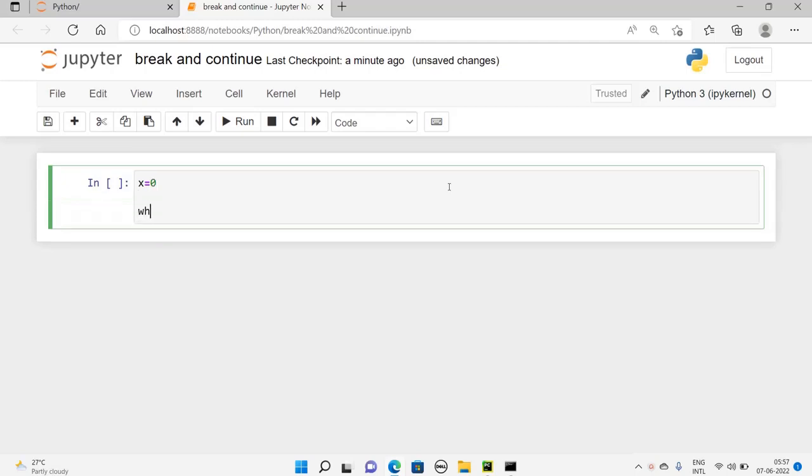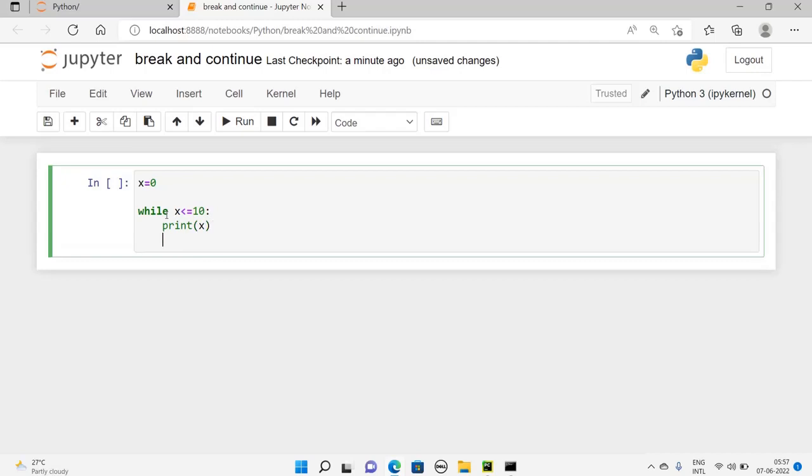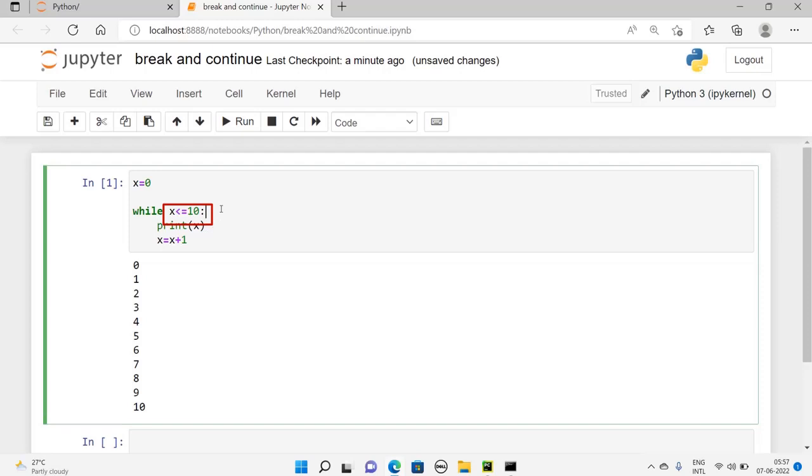So create a variable x with 0. I'm writing a while loop. We already have a video recorded for while loop and for loop that has been uploaded on this channel, so I request you to watch that video if you have not done so already. So let's say while x is less than or equal to 10, if I print x, then change the value of x, otherwise it will keep running with the same values. Now if I run this program, I get 0 to 10, because this condition will be evaluated until 10. When it becomes more than 10, it will come out.